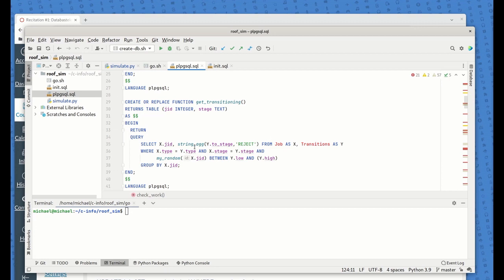And there's a little bit of trickiness going on here. Basically, the issue is, if you just use random here, and earlier I had just random here, the problem is it does it for all the jobs that are candidates for transition. It will only generate one random number for all of them. So what this does is it passes into this new myRandom function, and it takes as an argument the actual job ID. So now it's actually having random variables for each of the jobs, right?